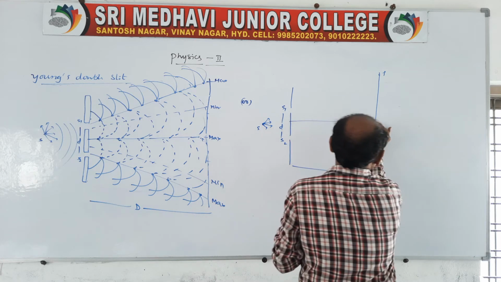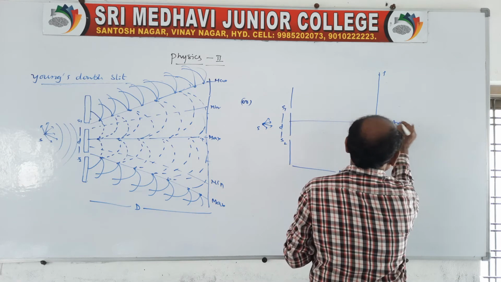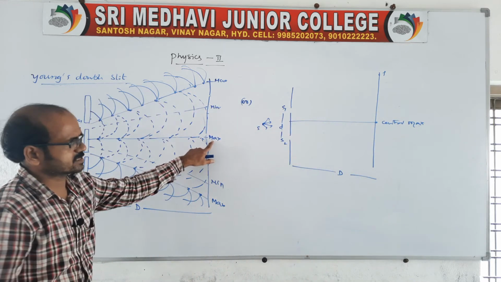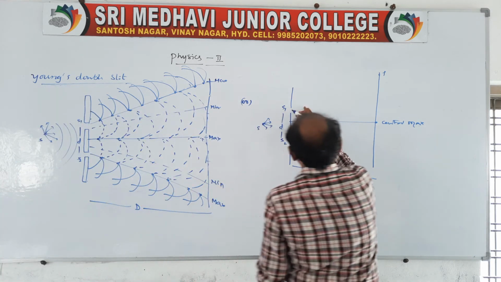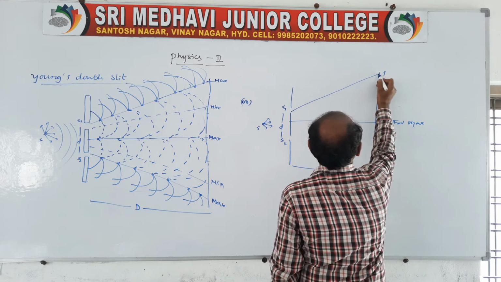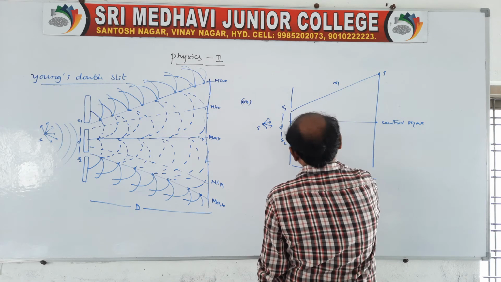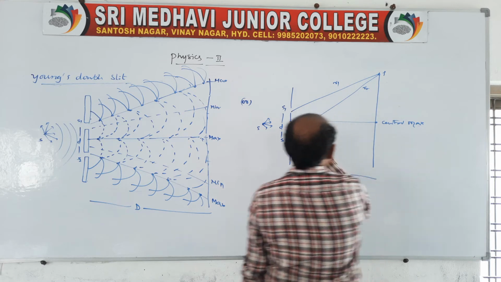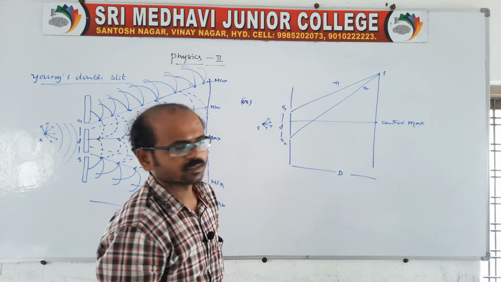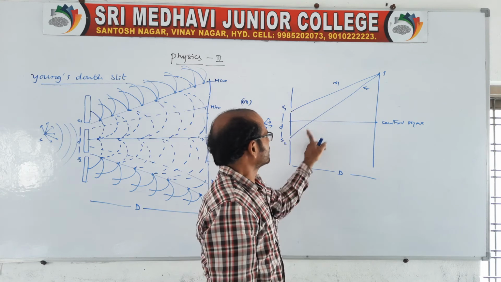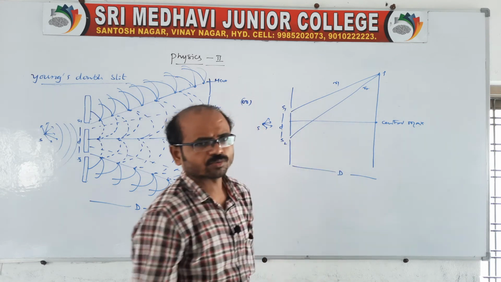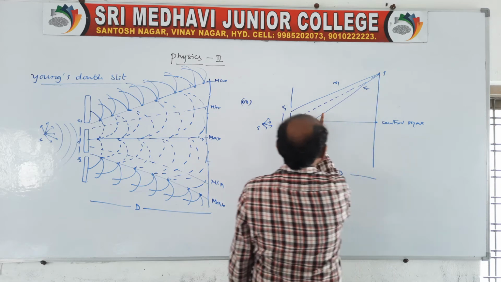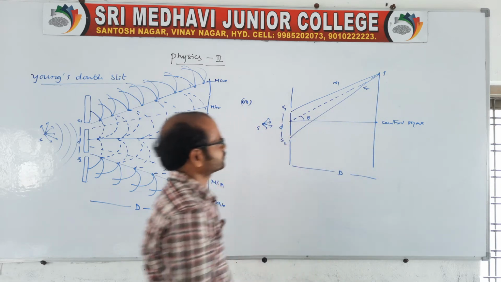Of course, at the center, it is the central maxima we can call. Always the center is a maxima. So look here also, maxima is there. From S1, the light ray reaches the point P, you call it R1, and from S2 another ray reaches P, R2. There is a difference in path, because this path is R1 and this path is R2. You take from here also one dotted line, which makes an angle theta like this.